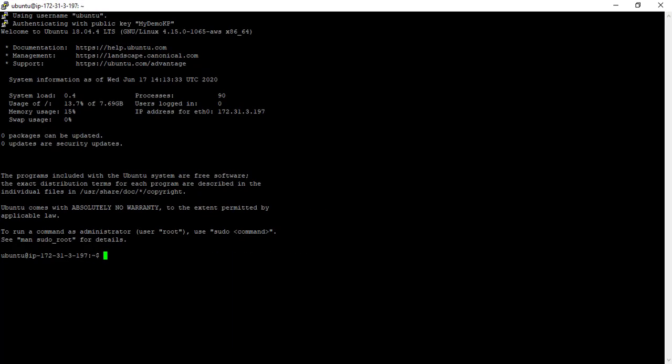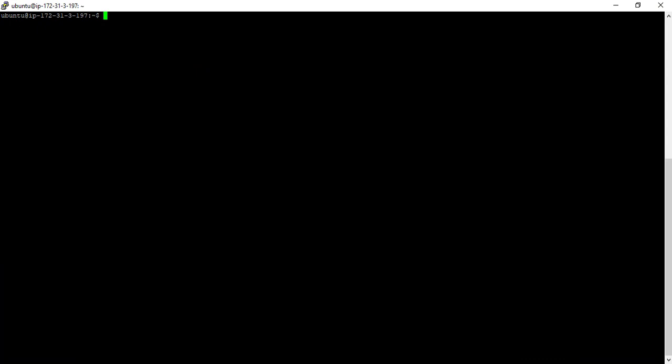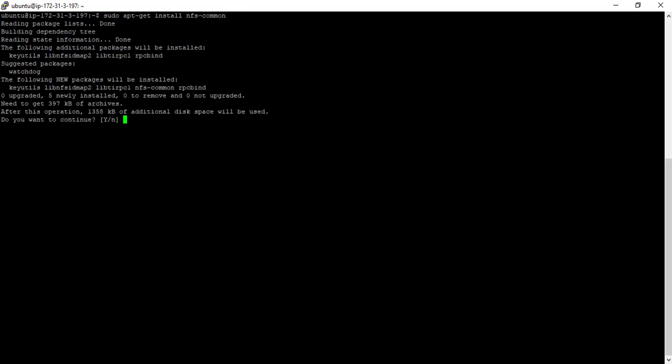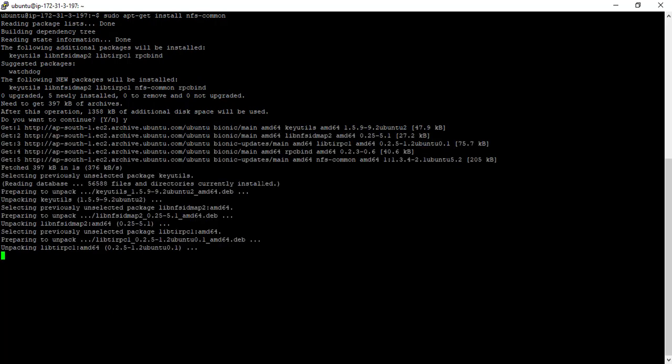We have already seen how to install anything on Ubuntu, right? Let me maximize this, clear it, and then I can use sudo su to elevate my permissions to root level, or I can use the sudo command again and write the remaining options, so it will run as a super user only. You can see apt-get install, which we used earlier for installing Apache 2. The same command works now, but we have to give NFS common, which is to be installed in both the servers. Let me install that. It says yes or no. I'll say yes, and now it is running.